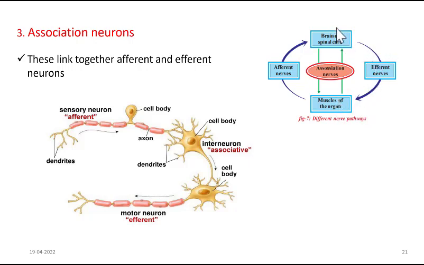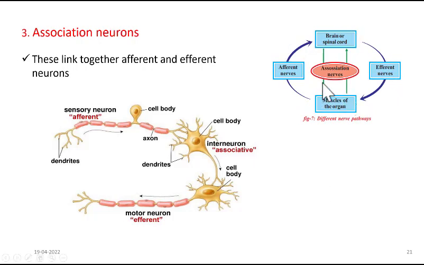So this is afferent pathway, this is efferent pathway. Organs connected to afferent nerves or sensory nerves are called as detectors because they detect stimuli, and organs connected to efferent nerves or motor nerves are called as effectors because they cause movement.